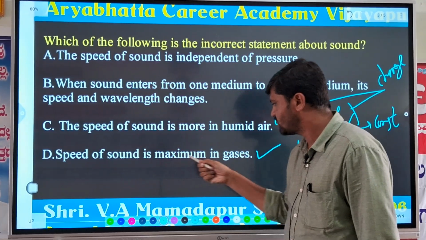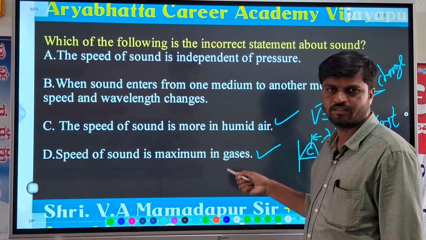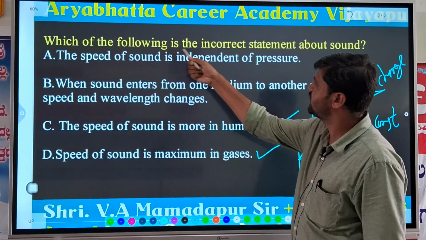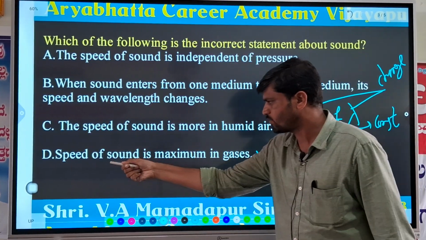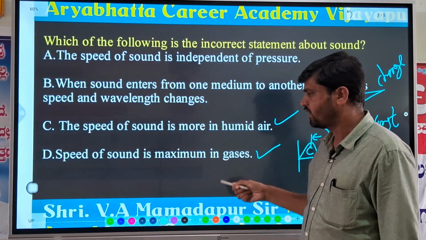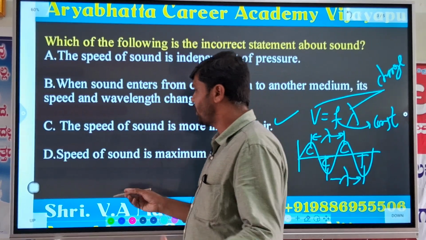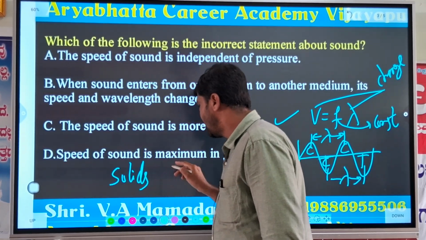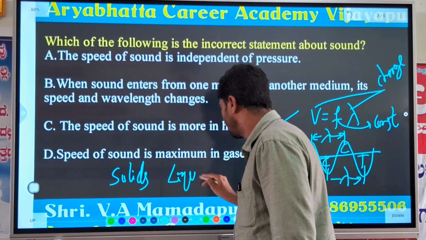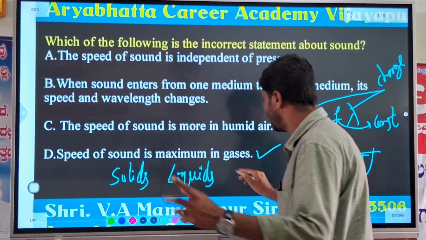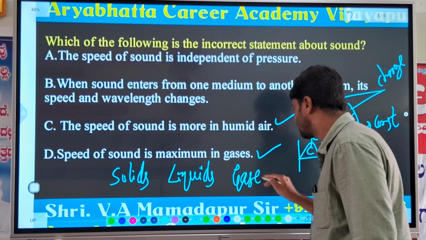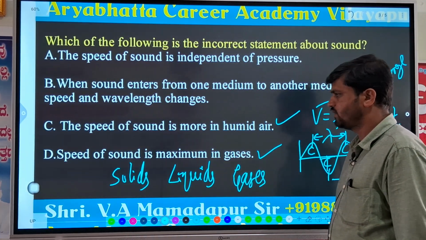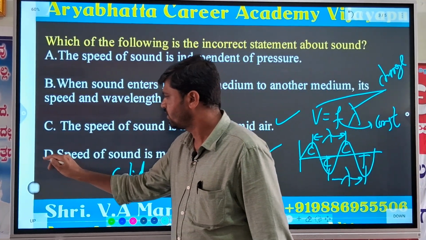The speed of sound is maximum in gases. Yes, this is wrong. So the D option is incorrect, because the speed of sound is more in solids, less in liquids, very less in gases. Remember one thing. So that's why D option is the right answer.